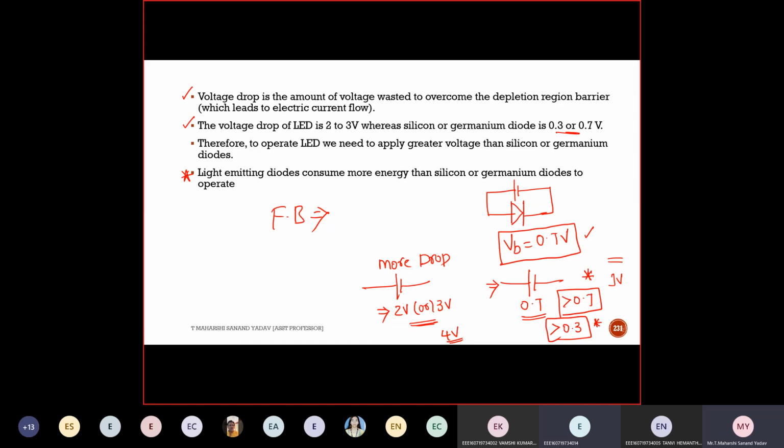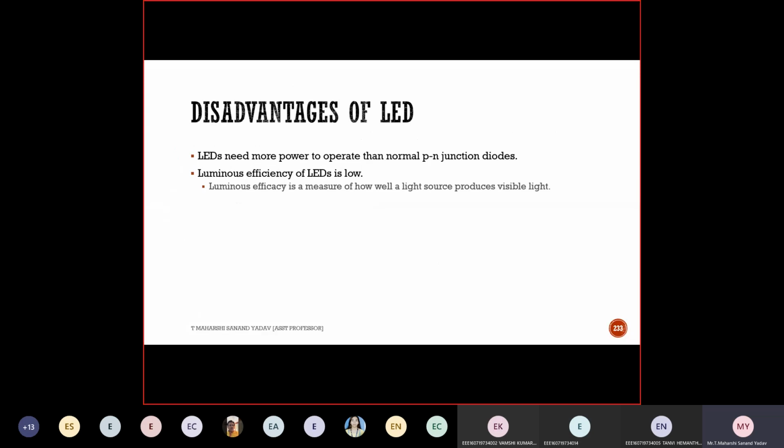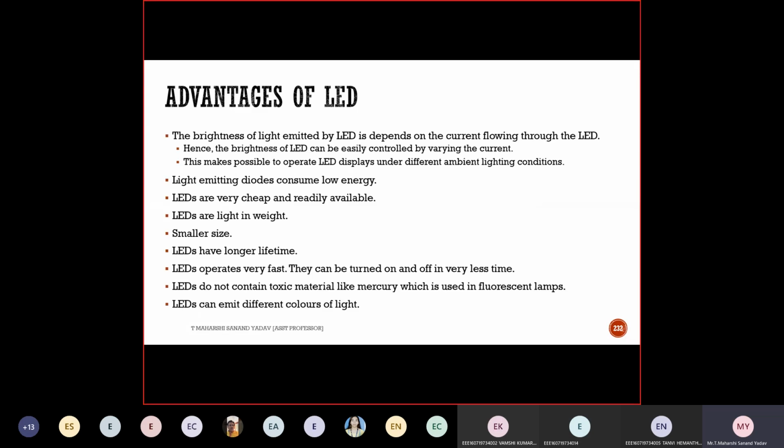So try to learn two concepts parallelly, PN diode followed by LED. And these are some of the advantages and disadvantages of light emitting diode. So what are the advantages that you have seen? In order to get different colors, what do I need to do? Yes, increase the voltage, which is nothing but increasing the energy band gap. If the energy band gap is 1.2 volt, I'm getting one color of light. If it is 1.5 volt, I'm getting a different color, 1.8, and so on till 4 volt. So depending upon this energy band gap, I'm getting different lights.